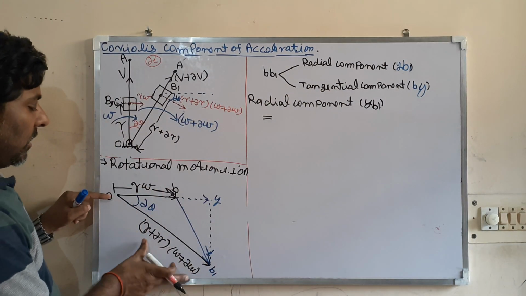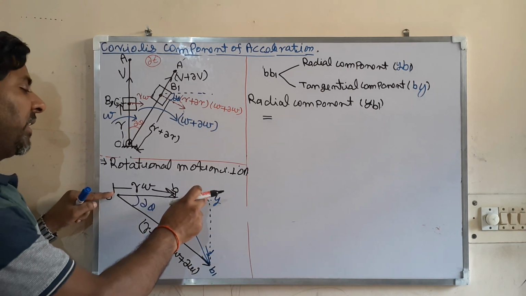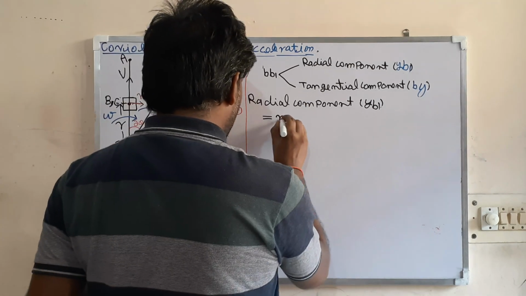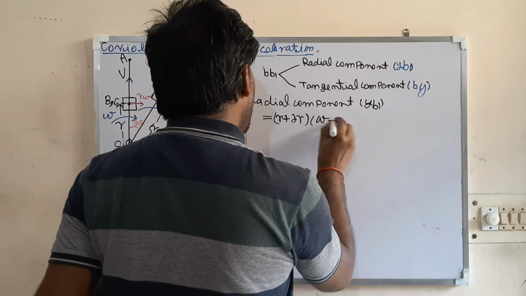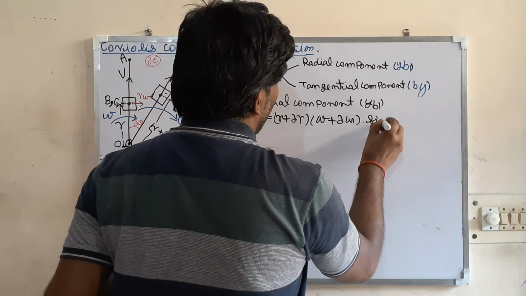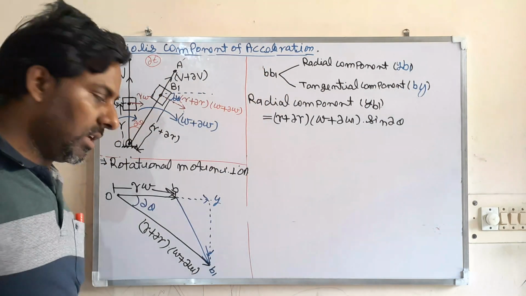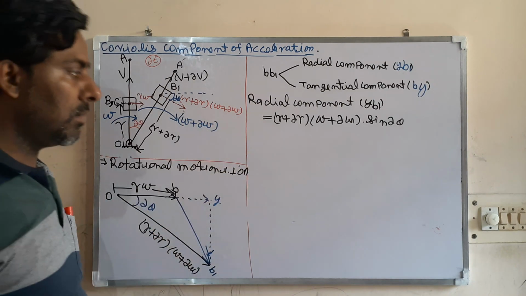Look here, you know this angle is del theta, so the component of this along this will be cos, then this will be sin. So this will be (r plus del r) into (omega plus del omega) into sin del theta. That will be yb1, the radial component.